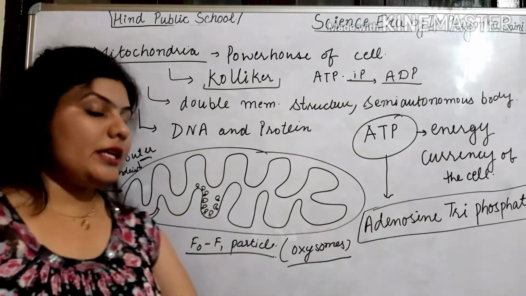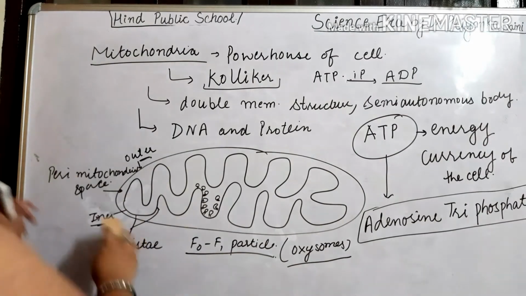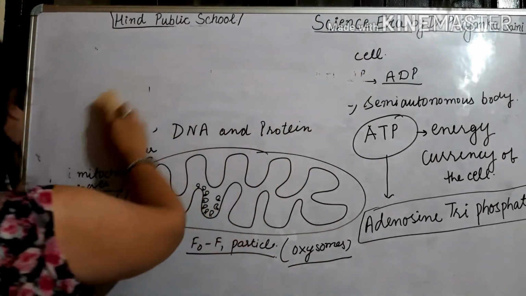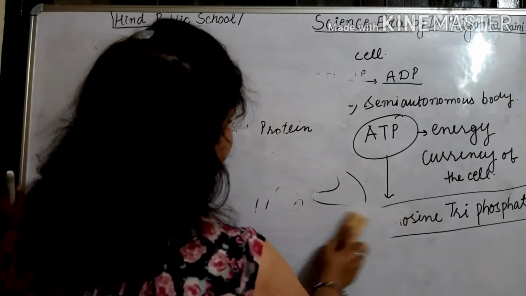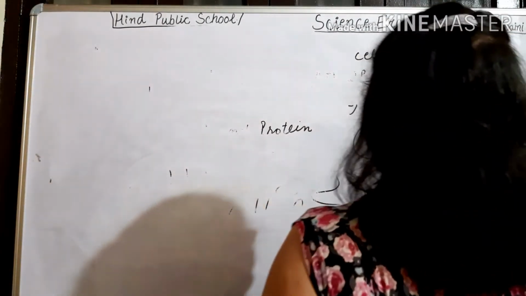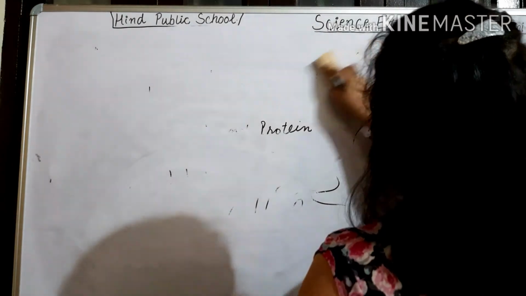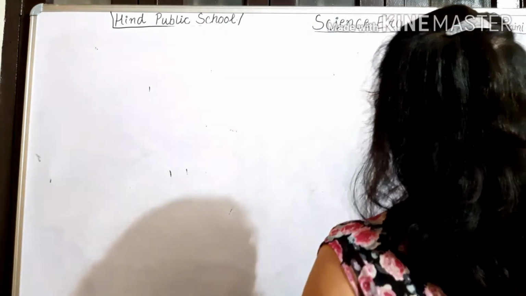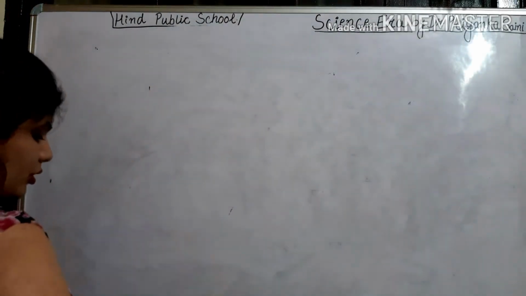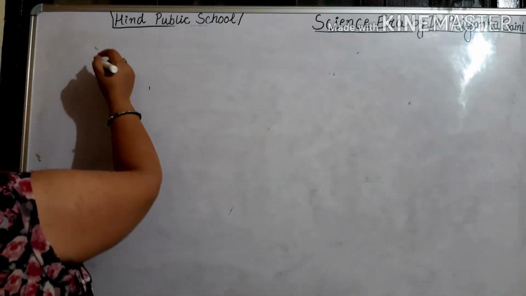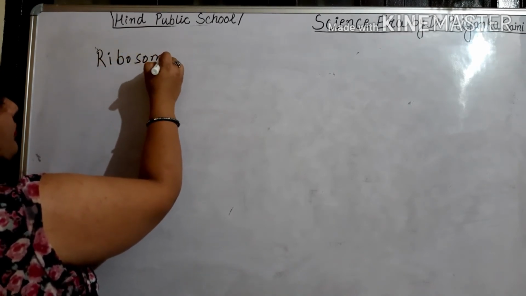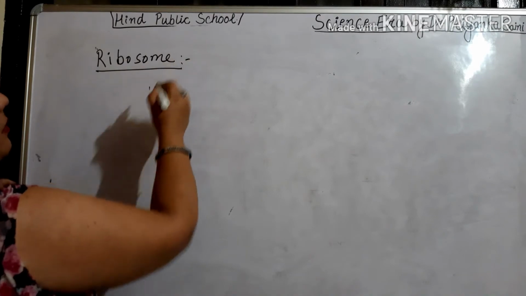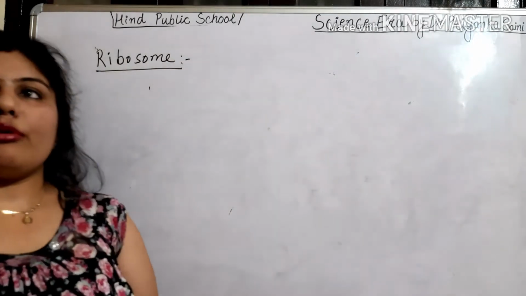The next topic that we are going to discuss is the ribosome. Ribosome itself is important, but it is not bounded by any membrane. Ribosome is also known as a protein factory. If you want to note it down, just note it down. Ribosome is the only one responsible for the production of proteins.